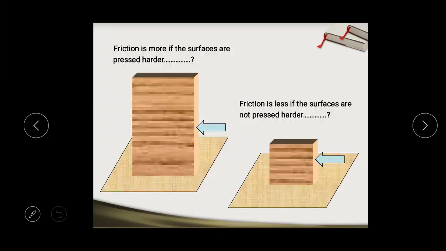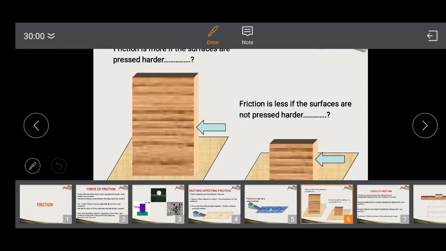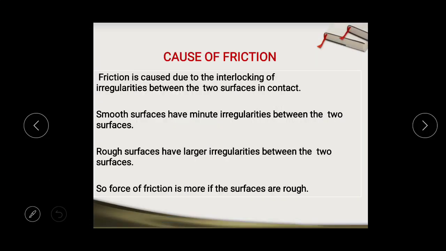Now, for the second point, meaning pressing the two objects. In this diagram, the force acting on the surface is less. It means the surface is pressed not so hard, so friction is less, while in this case the force pressing the two objects is more, so friction is more.